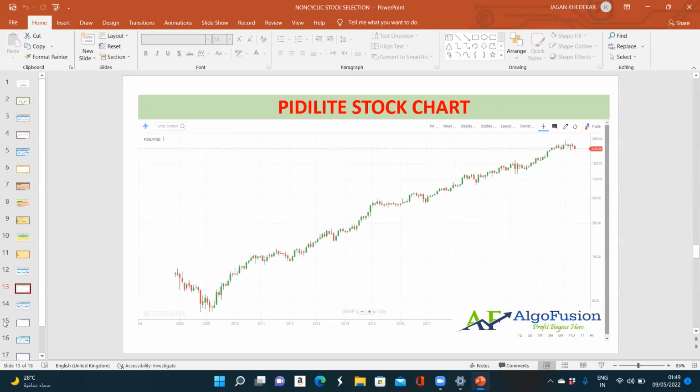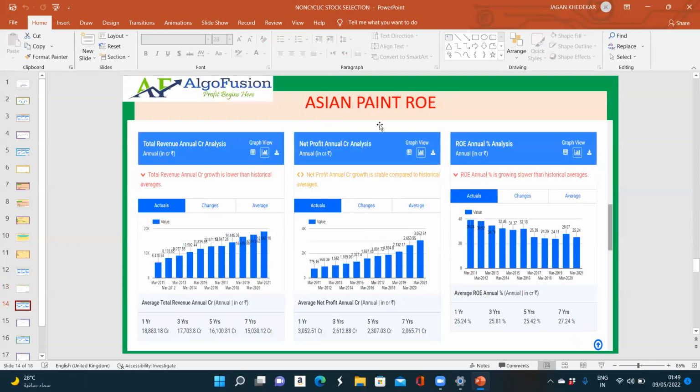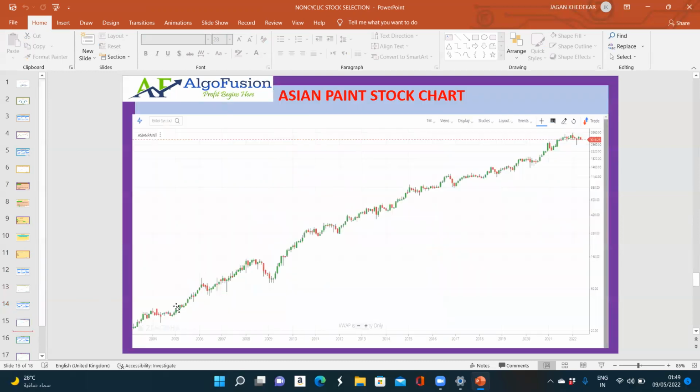The next stock is Asian Paints. Asian Paints' ROE is also more than 24% over a period of more than 10 years. The company's profit is growing consistently, and the revenue is also growing consistently. Due to this constant ROE, profit growth and revenue growth, see the stock performance.